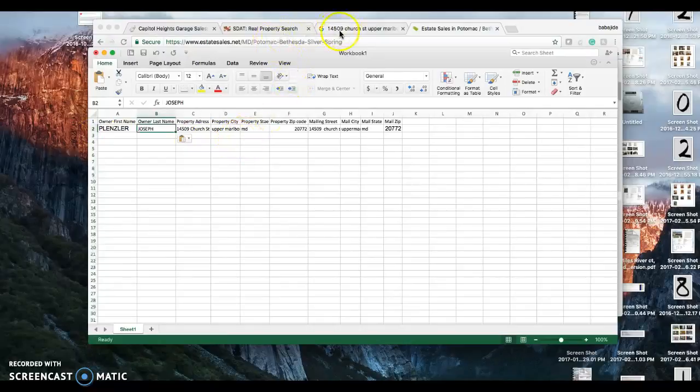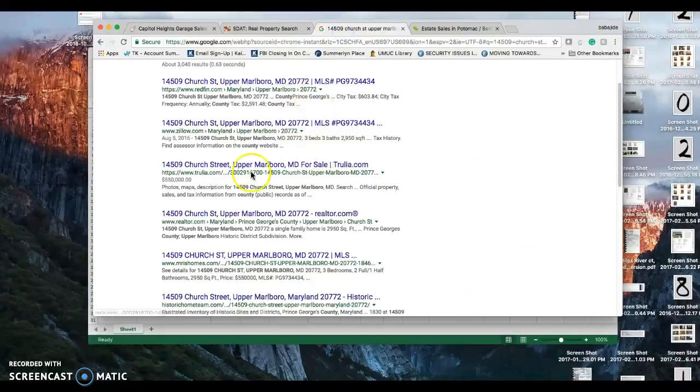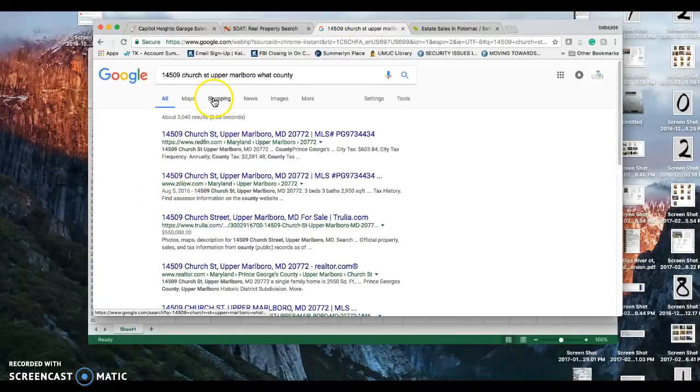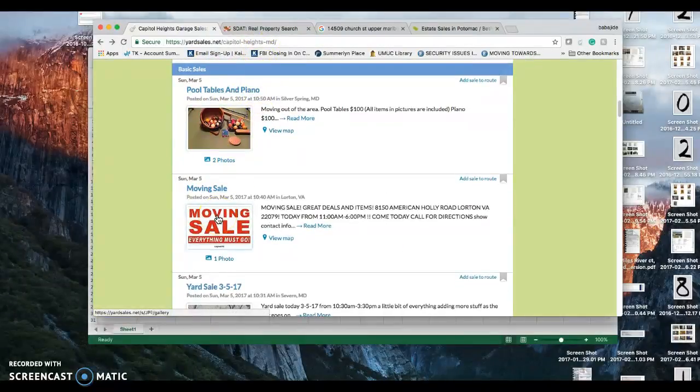I want you to comb through all five websites, searching in that city, and upload the respective information here, using SDAT to research, and Google as well, to find out who the owner of the property is. If you have any questions, you can reach back out to me by email, which is jide@corerealtygroup.org. And remember, I want this list to happen once a week.